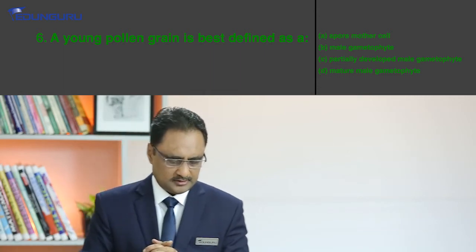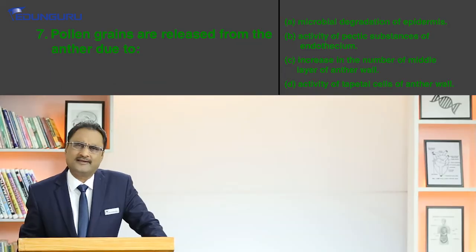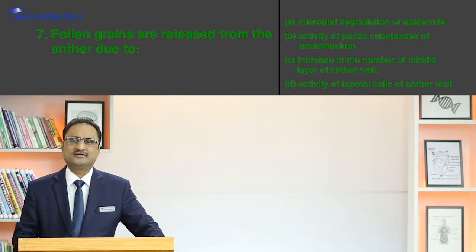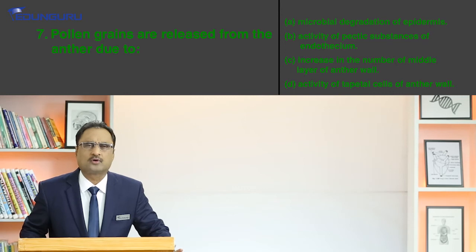Okay. Let's talk about the next question. Pollen grains are released from the anther due to: option A, microbial degradation of epidermis; option B, activity of pectic substances of endothecium; option C, increase in the number of middle layer of anther wall; option D, activity of tapetal cells of anther wall. Again, it is a classical question. So once again, I would like to say that these questions have figured a number of times in competitive examinations in one form or another.